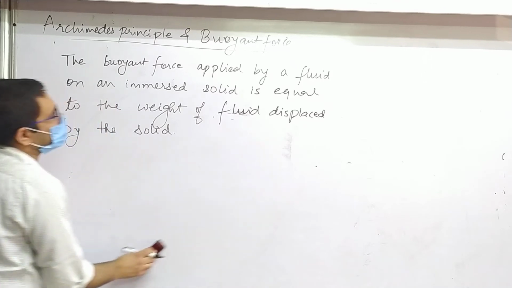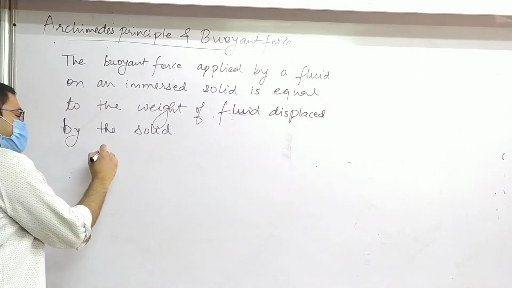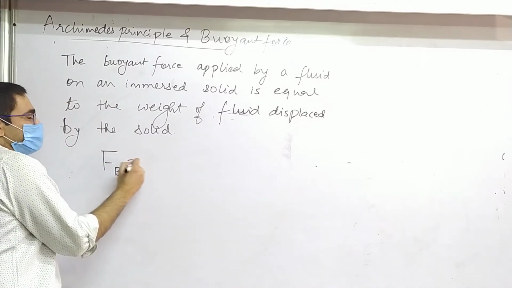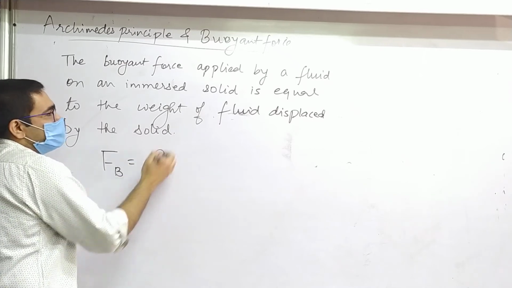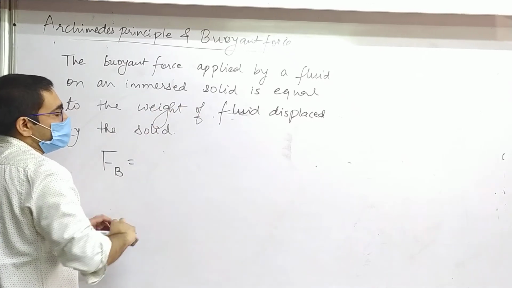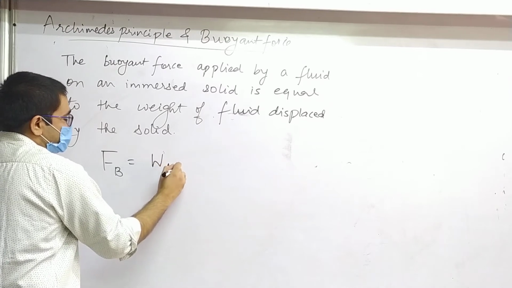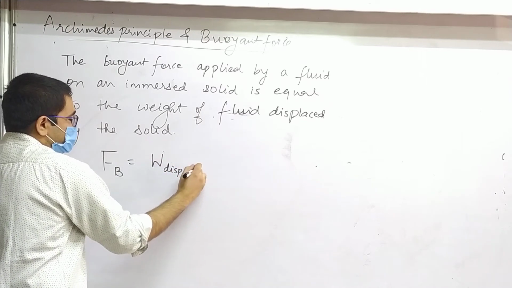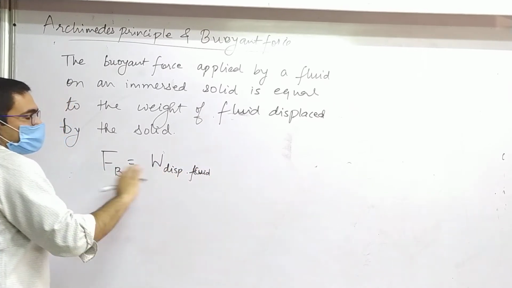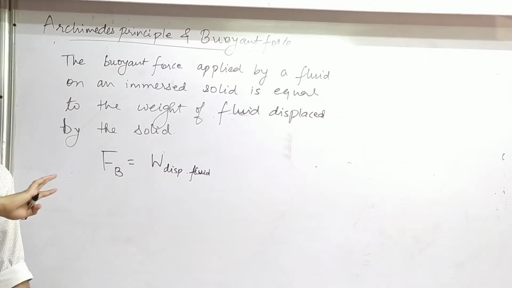You have such a long sentence and such a simple way to convert it to math. Well, what does it say? It is equal to the weight of displaced liquid or fluid. Is this fine? Okay. Archimedes principle.